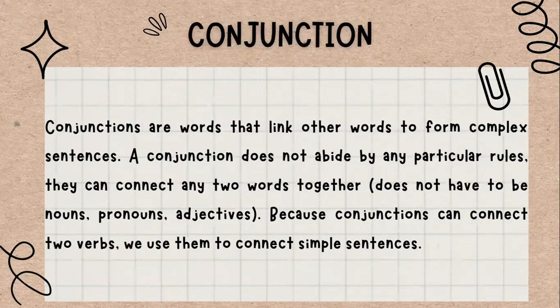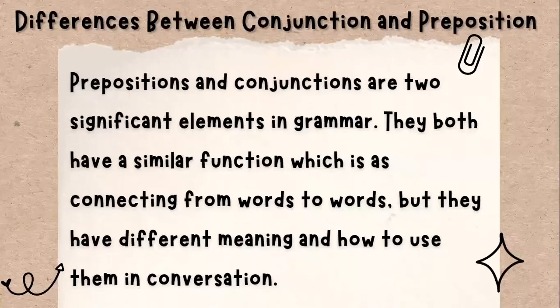The next is conjunction. Conjunctions are words that link other words to form complex sentences. A conjunction does not abide by any particular rules. They can connect any two words together, and they do not have to be nouns, pronouns, or adjectives. Because conjunctions can connect two verbs, we use them to connect simple sentences. So this is the difference between conjunction and preposition.